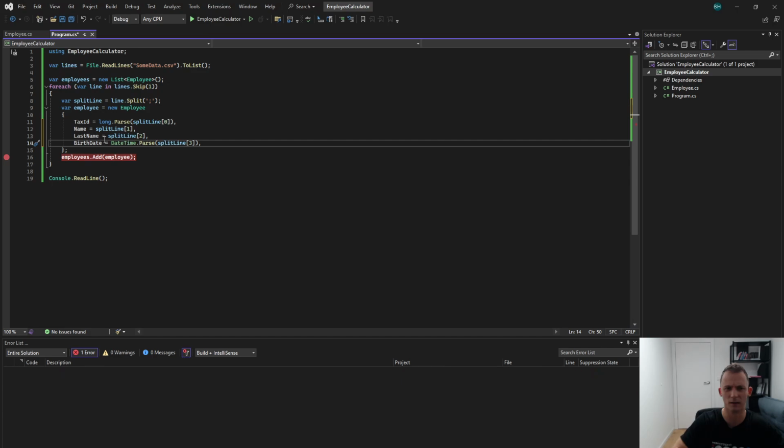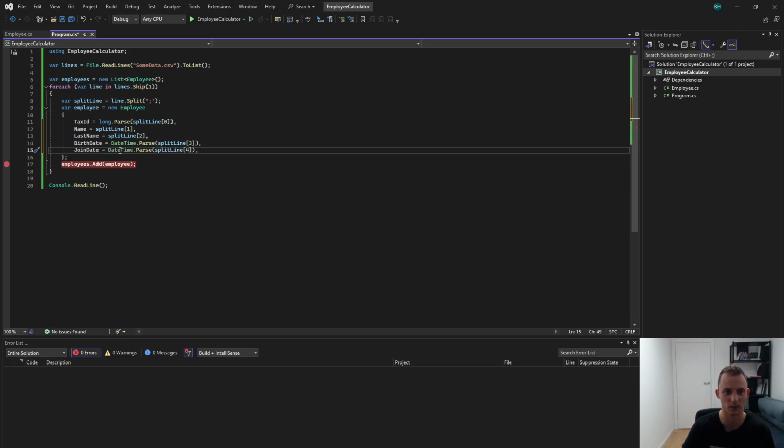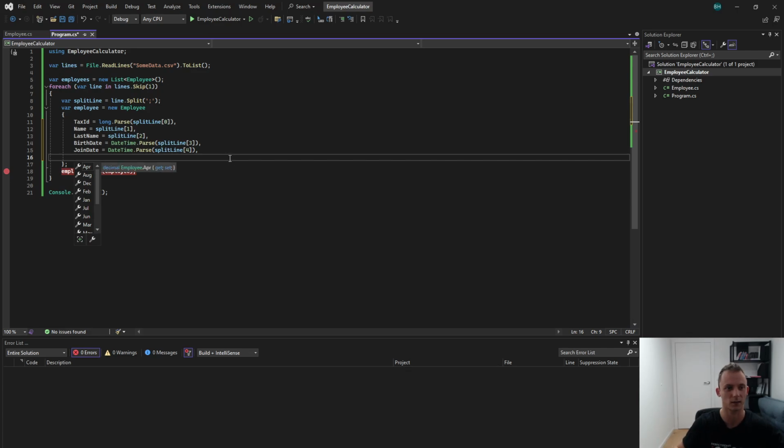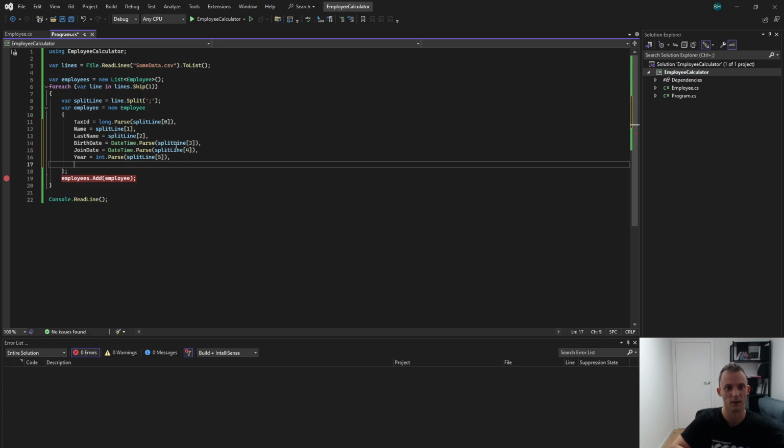Excellent. I love this IntelliSense. It actually just, as you say, suggests to me how to convert. So again, we cannot assign strings to date times, but with this line, it just allows it to parse. Right, join date, year. Year is integer. Let's see, no, it can't. Integer parse, great. All right, and off we go.